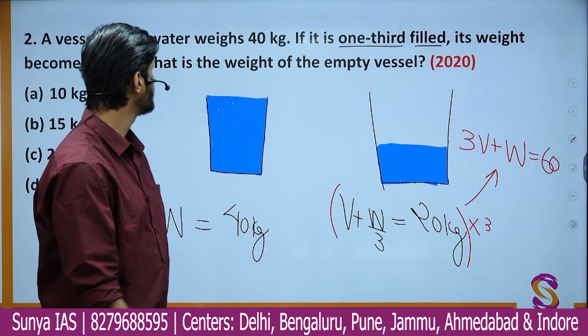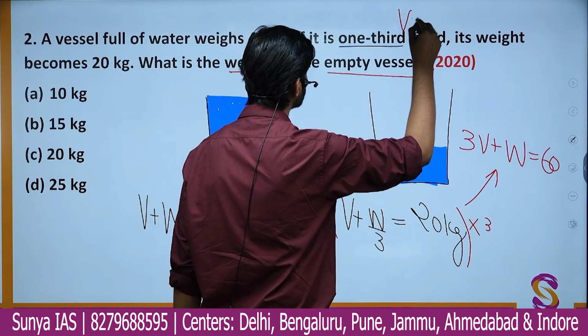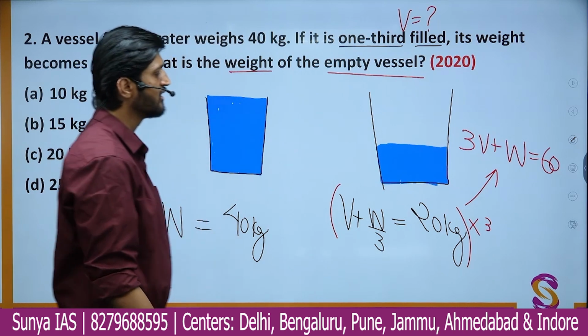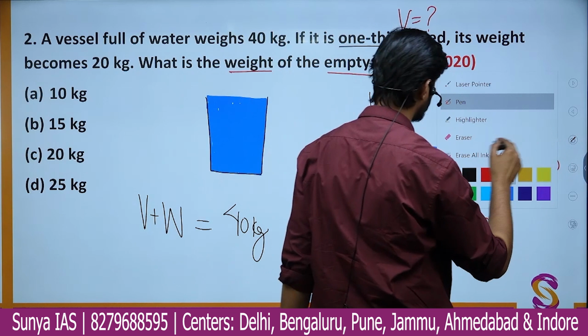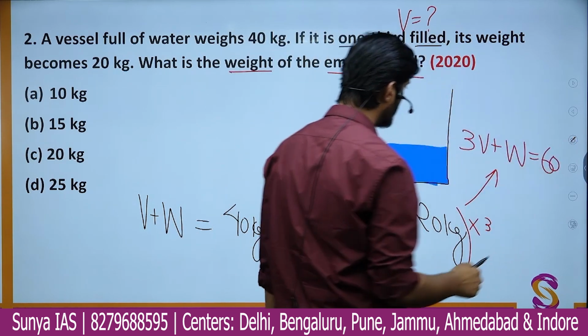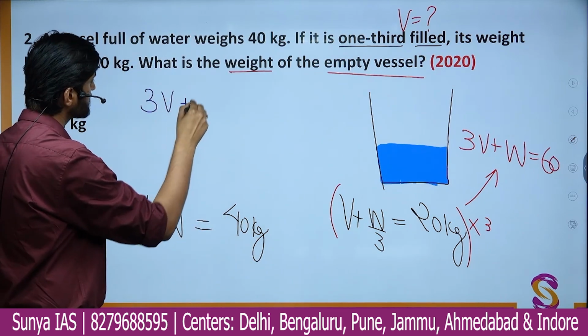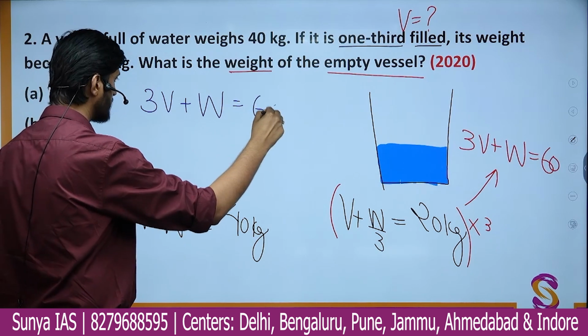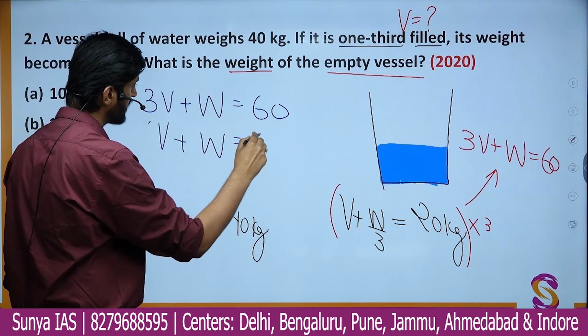So what we have to find eventually, we have to find the weight of the empty vessel, that is we have to find the weight of V. What we'll do, we'll just use these two equations to get the answer. So let me erase it and let us write. So we have the first equation as 3V plus W is equal to 60, and the second equation is V plus W is equal to 40.